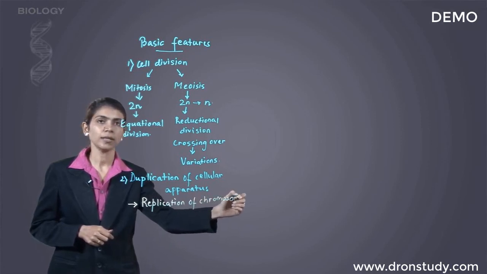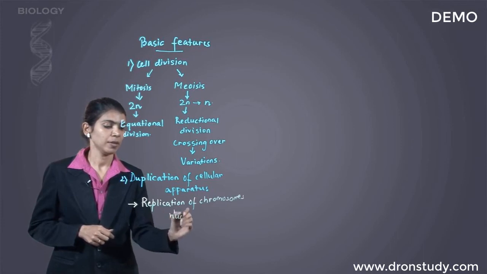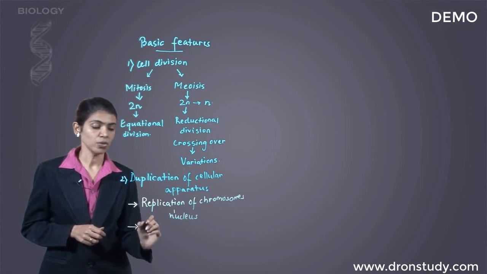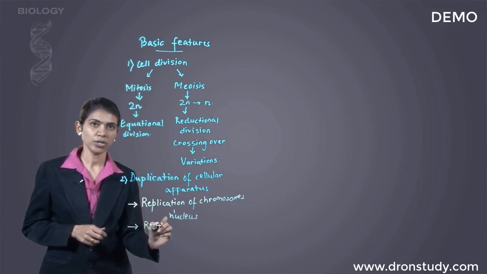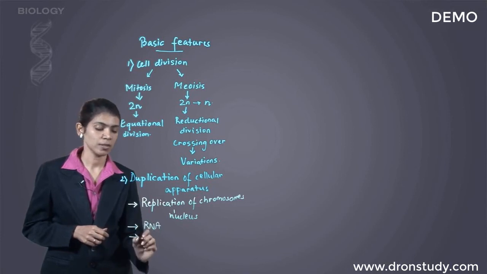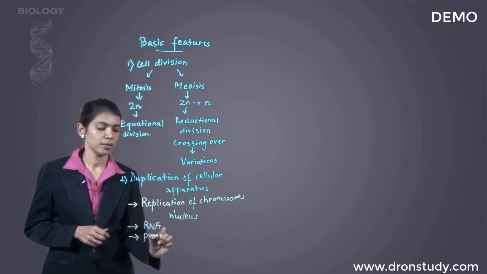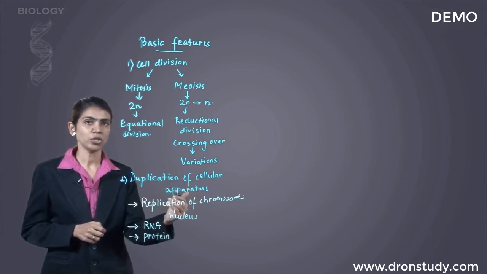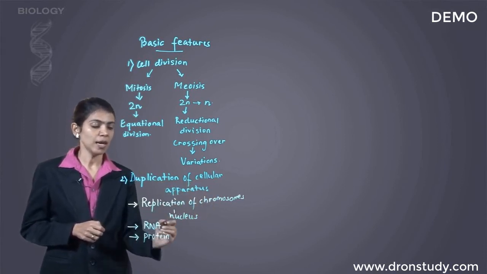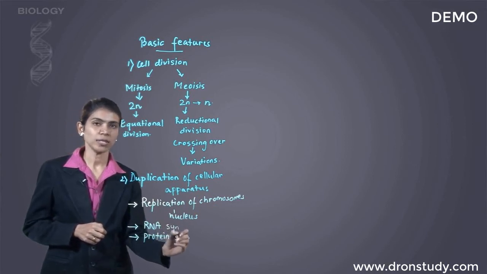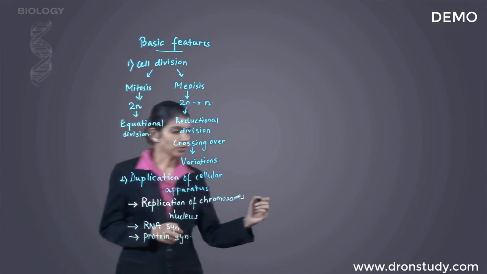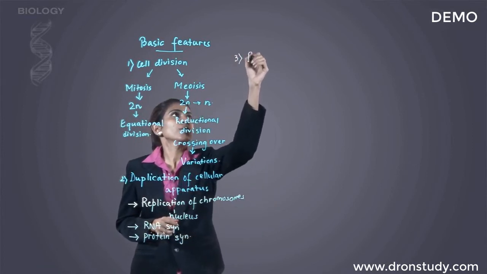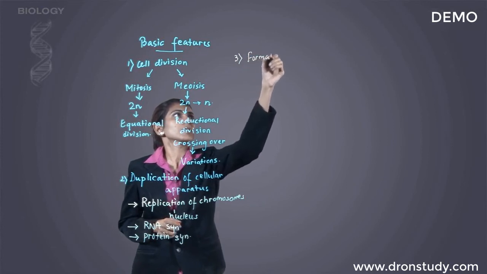Now this is occurring in the nucleus of the cell. Besides the chromosomes being replicated, we need RNA. So RNA synthesis or RNA duplication has to occur. We also need proteins. So protein synthesis. So for duplication of cellular apparatus, the main 3 points would be replication of the chromosomes in the nucleus, RNA synthesis, and protein synthesis. Coming to the last basic feature of reproduction, it is formation of reproductive units.